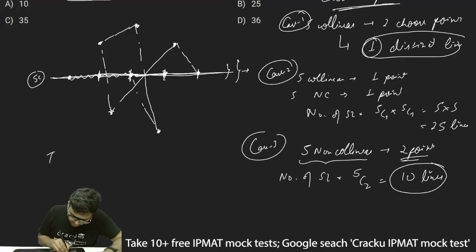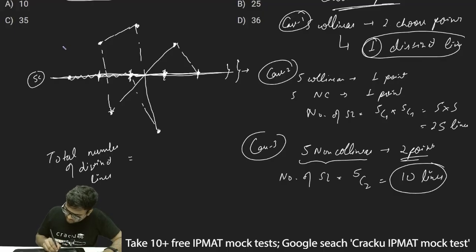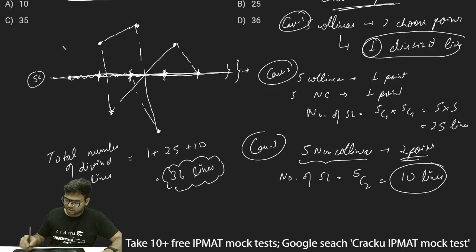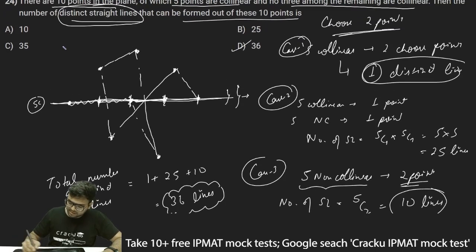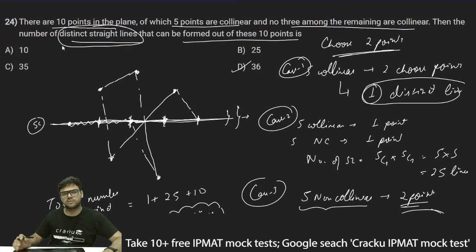So that's the total number of distinct lines. This will be equal to 1 plus 25 plus 10, which is equal to 36 lines, and therefore I can write option D. 36 is basically the number of distinct straight lines which can be formed as per this scenario. So 36 is the correct answer.